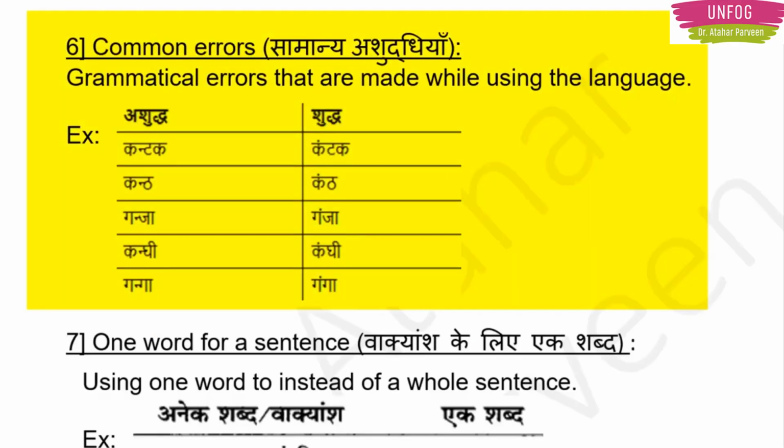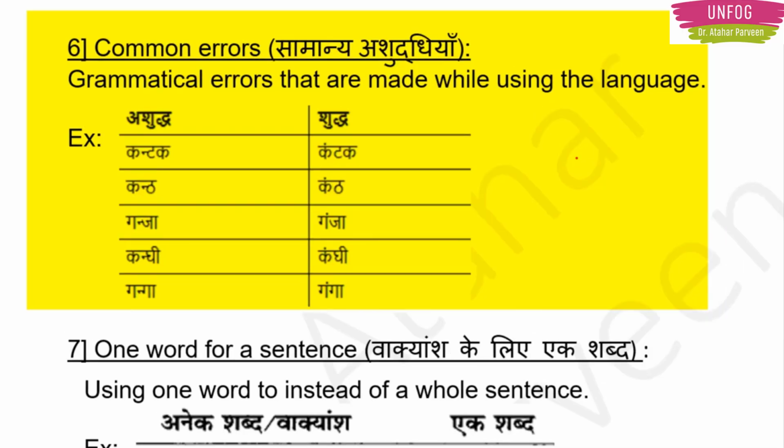Next we have is Samanya Ashuddhiya. Now Samanya Ashuddhiya means common errors. Sometimes we make some grammatical errors while using the language. We all sometimes make some spelling mistakes. We sometimes form the sentence in a wrong manner. So they are known as Samanya Ashuddhiya. Basically, any grammatical errors which we make during the usage of a language is known as Samanya Ashuddhiya.